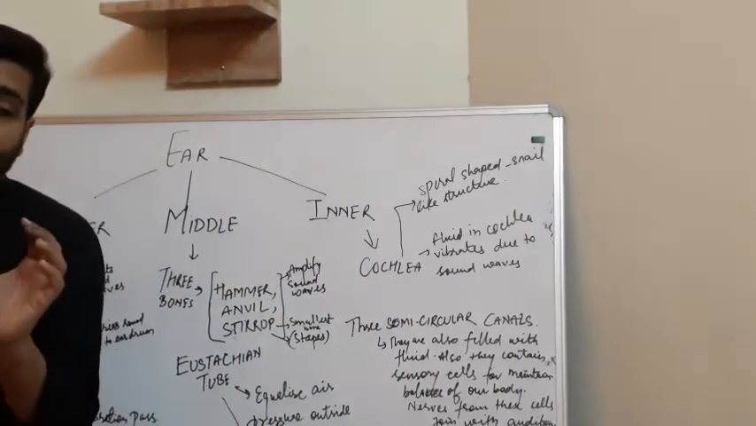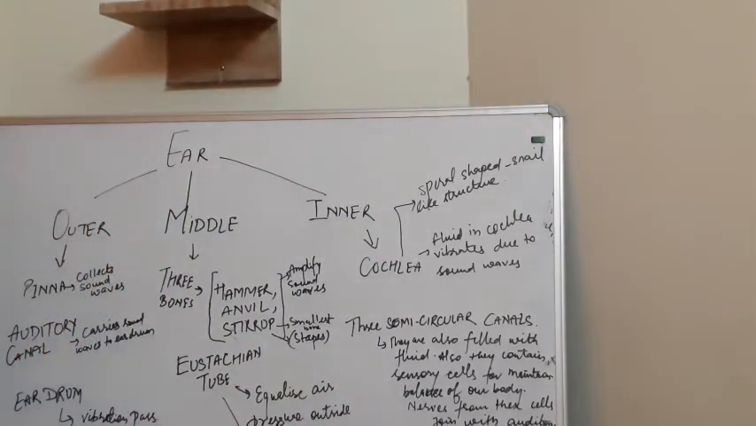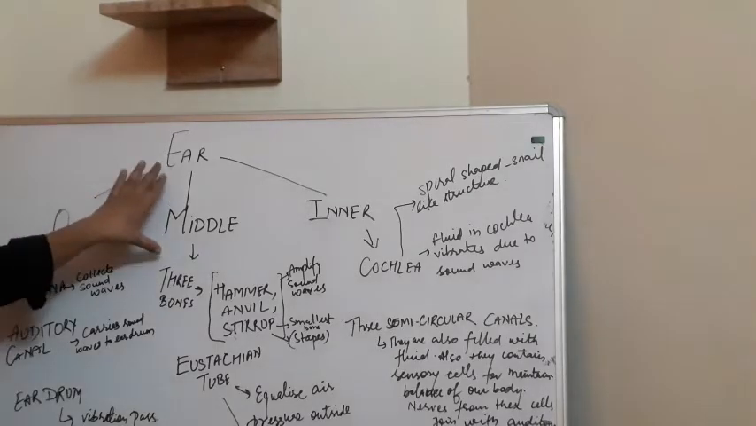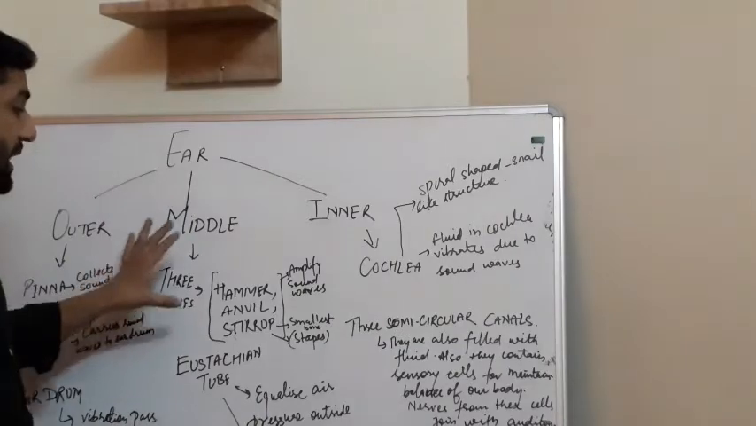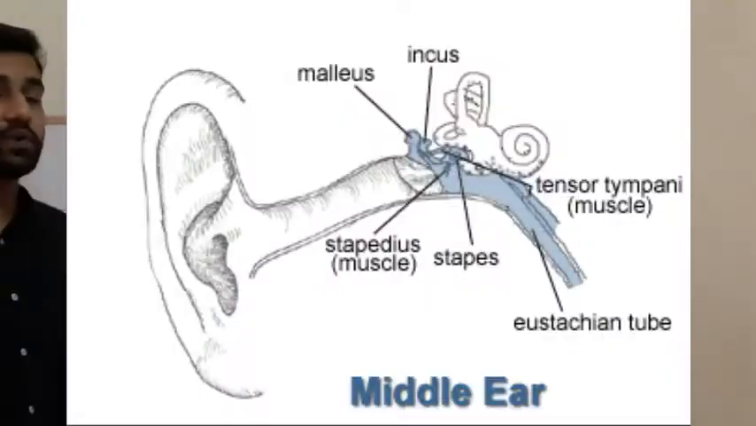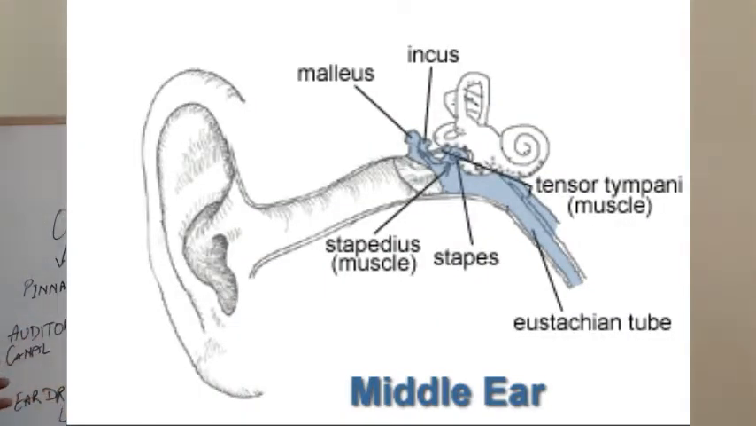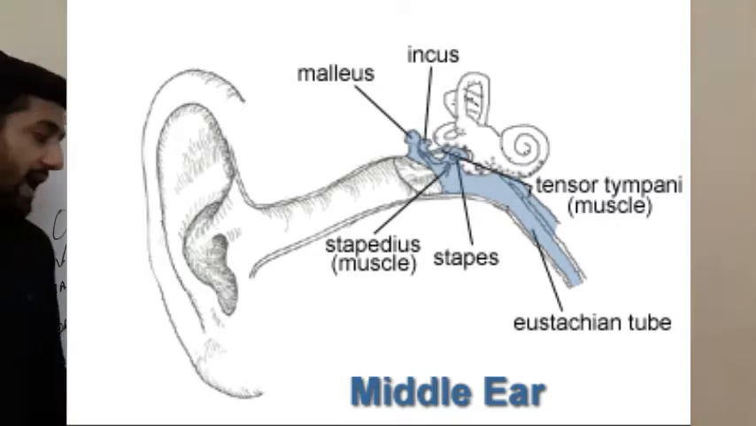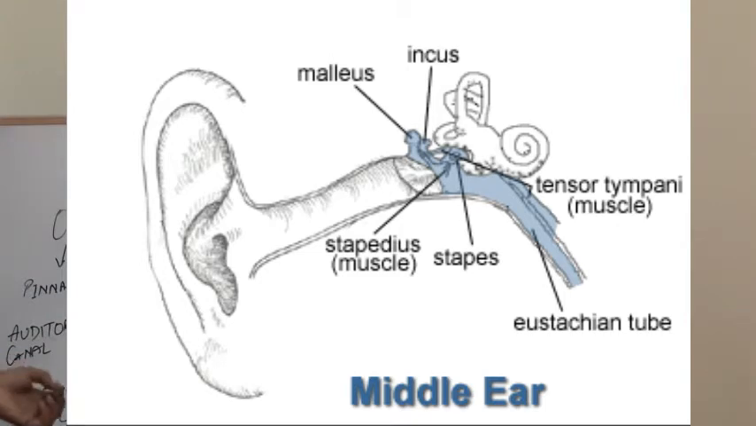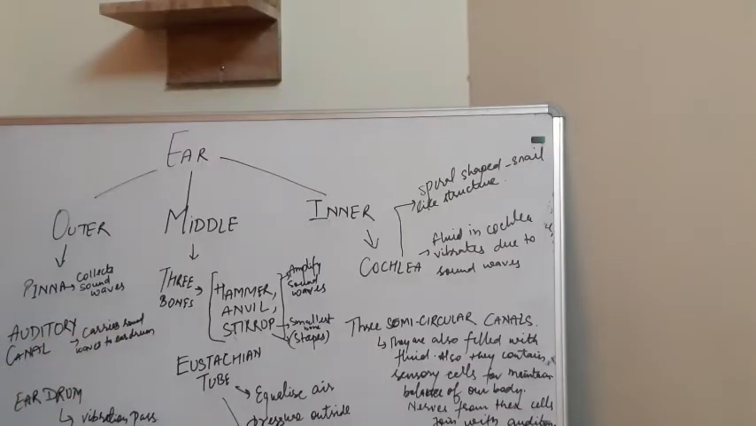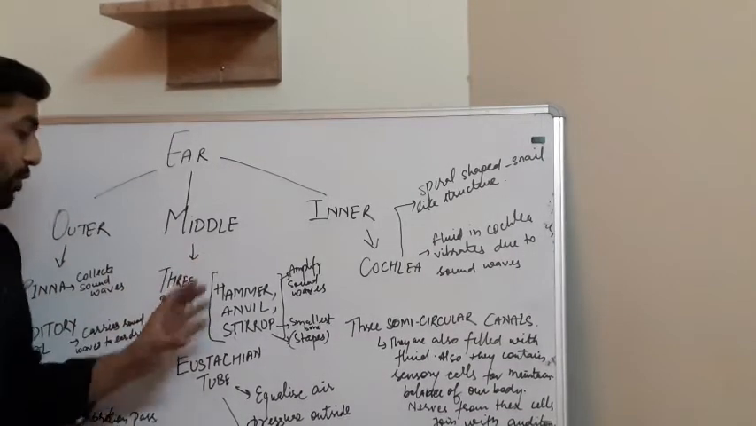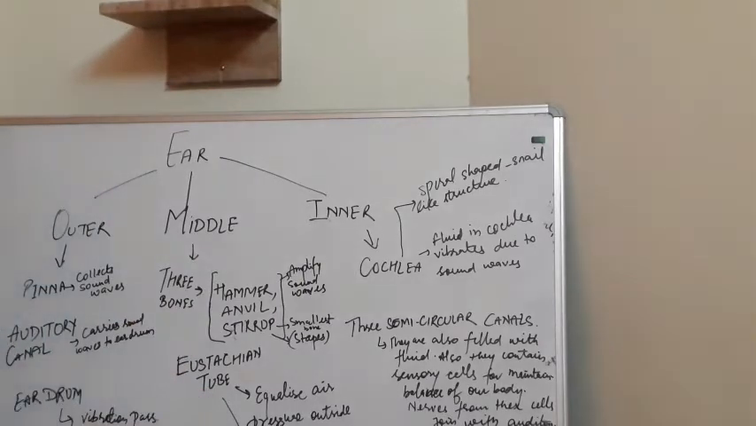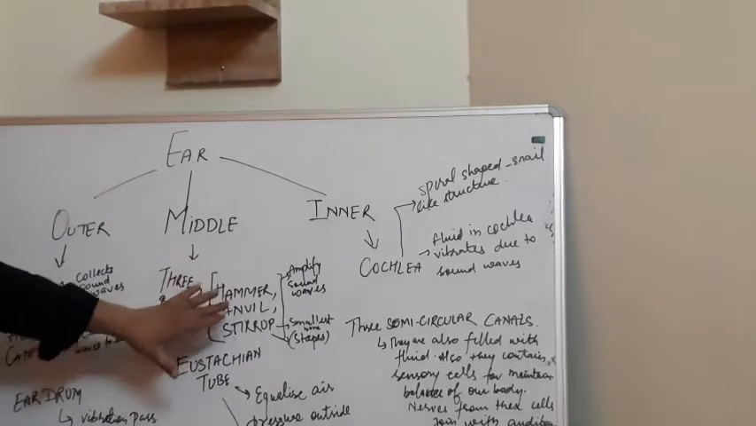The middle ear receives the vibration passed by the eardrum. The middle ear consists of three bones: hammer, anvil, and stirrup. This is the middle ear. It contains three bones: hammer, anvil, and stirrup, and also one eustachian tube. What do these three bones and the eustachian tube do?